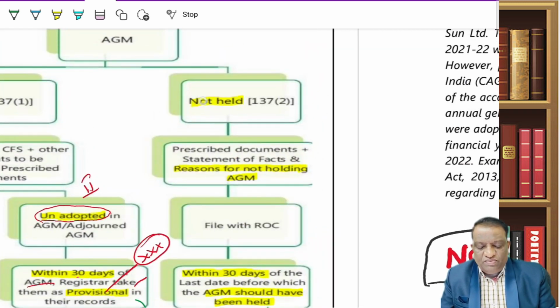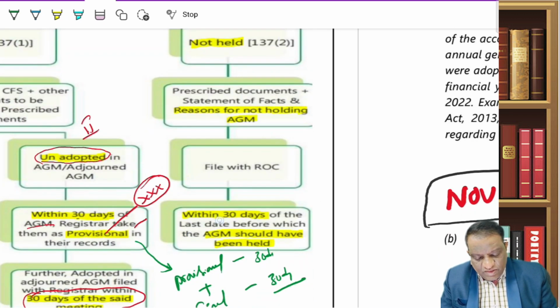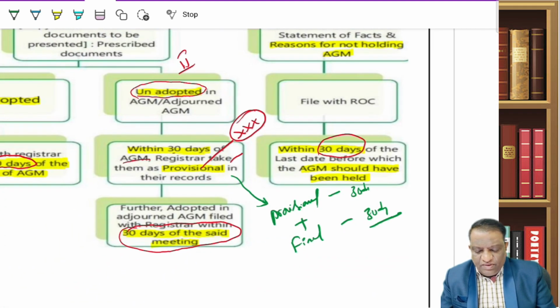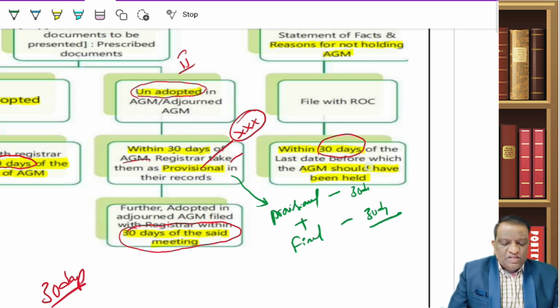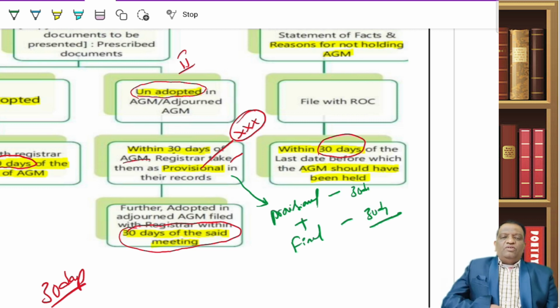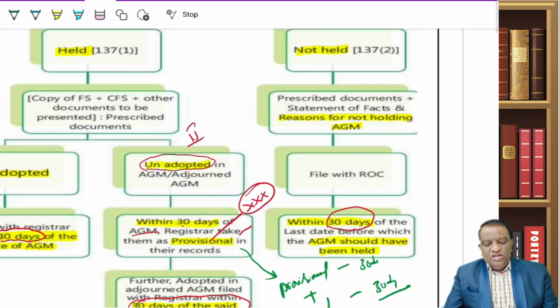Now the third one. What if the AGM itself is not held? If the AGM itself is not held, even then 30 days. So if you look at it, everywhere 30 days is common. So within 30 days of the AGM, or the due date of the AGM, to put it simply. So whether you are having an AGM or you are not having an AGM, within 30 days of it, you have to file with the ROC. But when I am not having an AGM, how do I start my 30 days? You start counting 30 days from the due date of the AGM. That is what he is saying, from the AGM which you ought to have completed. So the due date of the AGM.